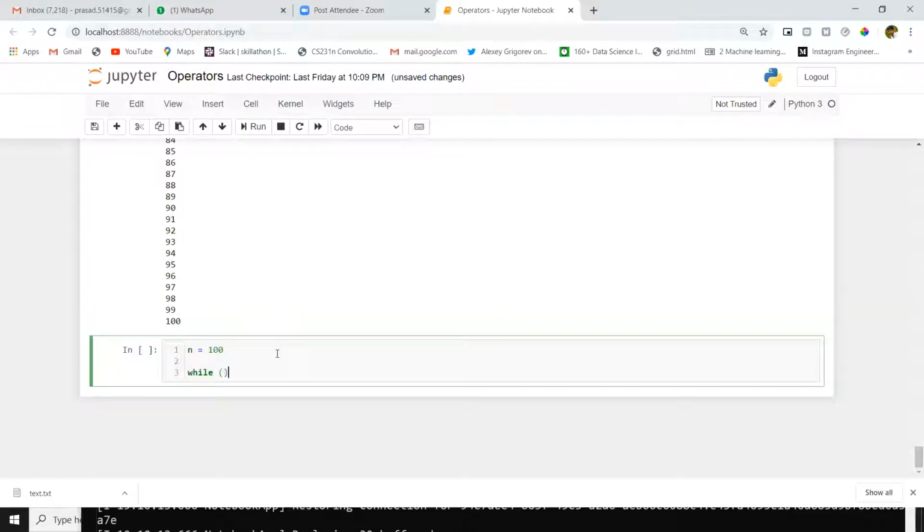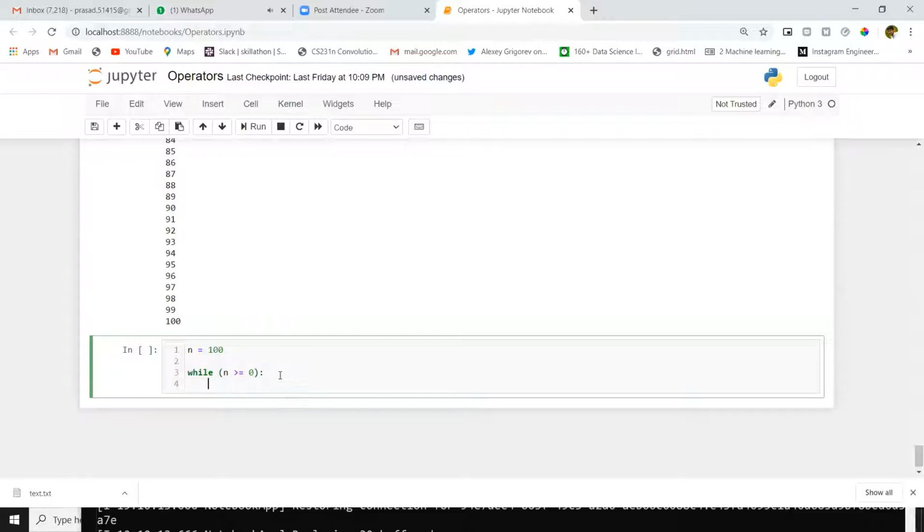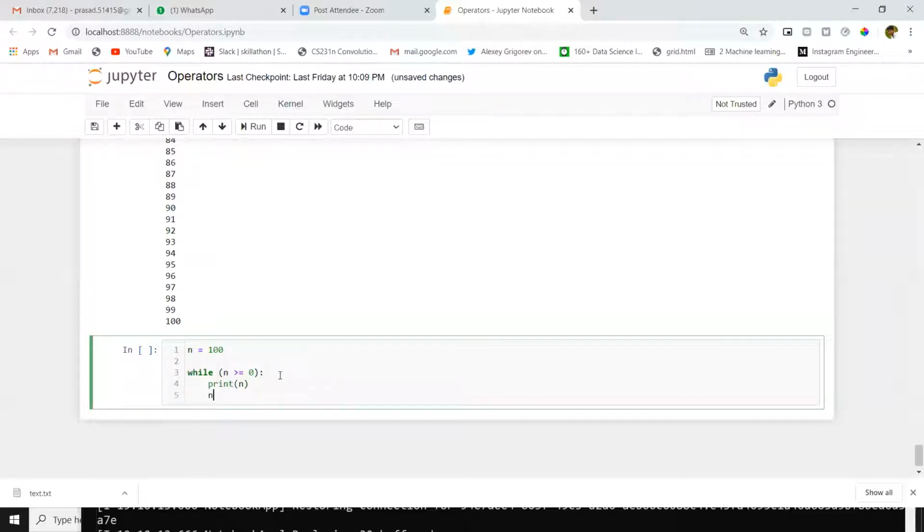While, this is the same, inside these conditions, n greater than or equal to 0. First time n will be 100. 100 greater than 0, it's true. Then it will come inside. Here print n. After that, we will use decrement here.